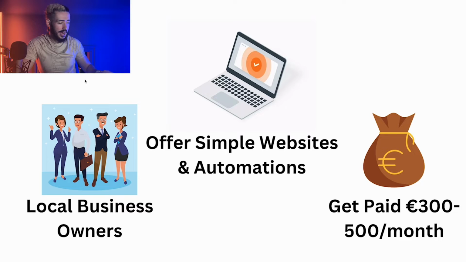So right over on the computer, as you can see, what we're going to be doing is working with local business owners. We're going to be offering them simple websites and automations, and we're going to get paid between 300 and 500 euros or dollars or pounds every single month on a recurring basis from every single one of our clients. This means that if you get one client paying you 500 euros every single month, they're going to continue to pay you month over month.